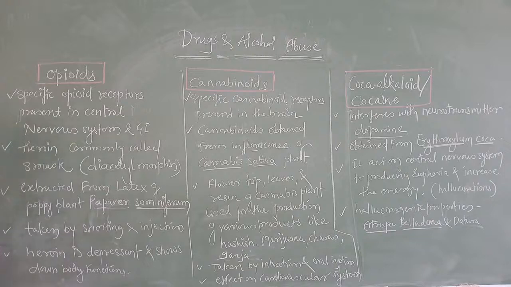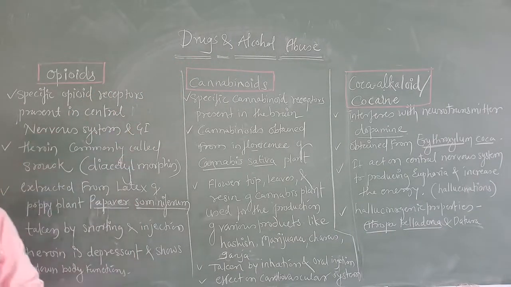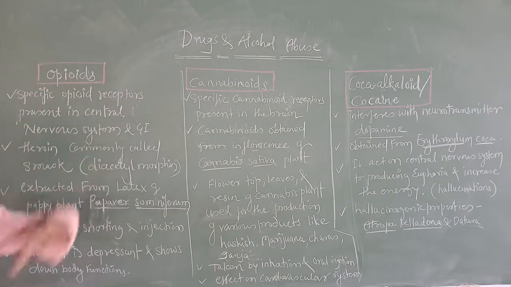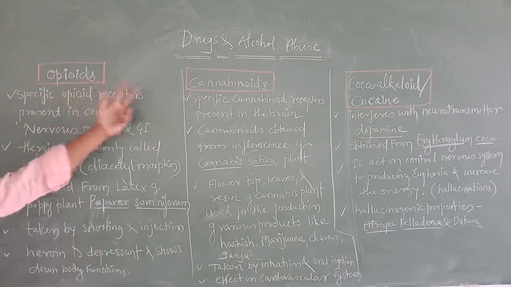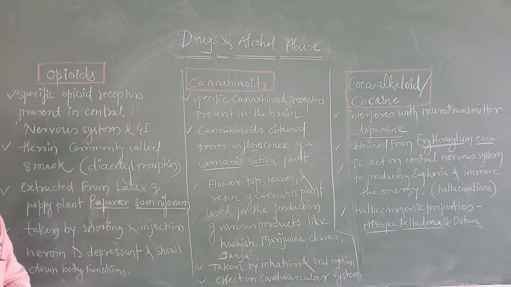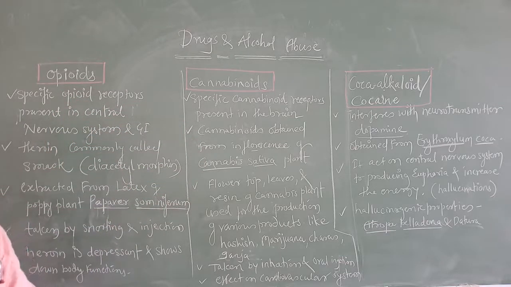Okay, now in this particular topic, drug and alcohol abuse, we are going to study a few common drugs which are used by people. Here in your book, they have mentioned three common drugs. What are those? Opioids, cannabinoids, and the last one is coca alkaloid or cocaine. These are the three drugs included in your syllabus.